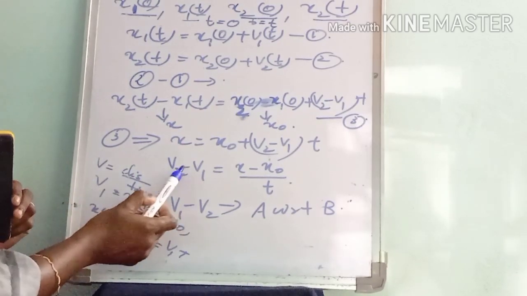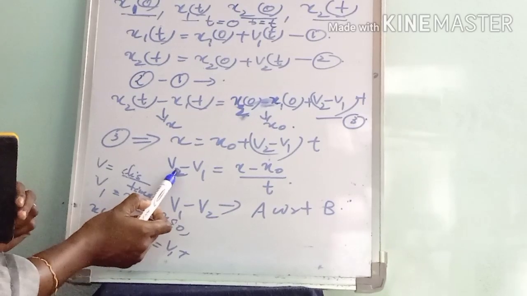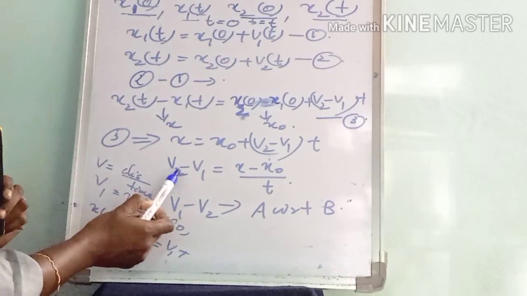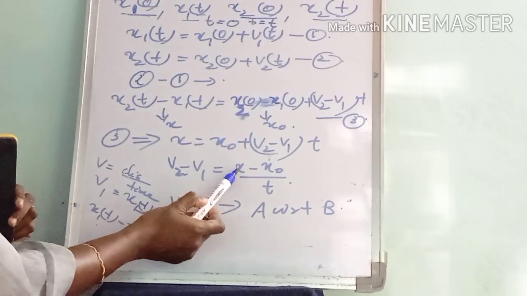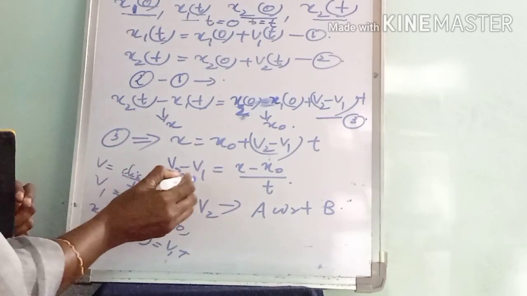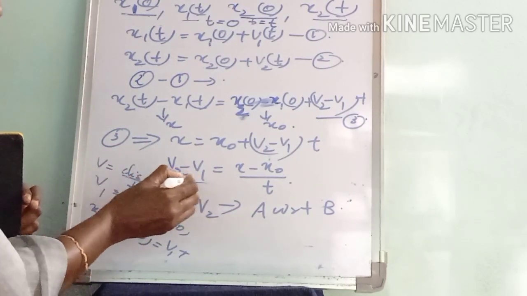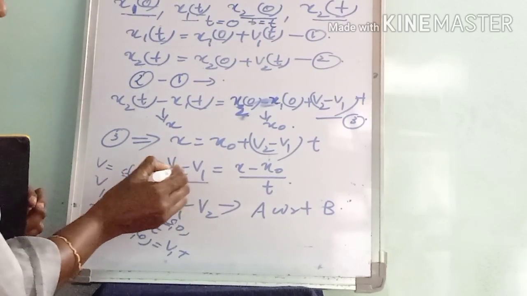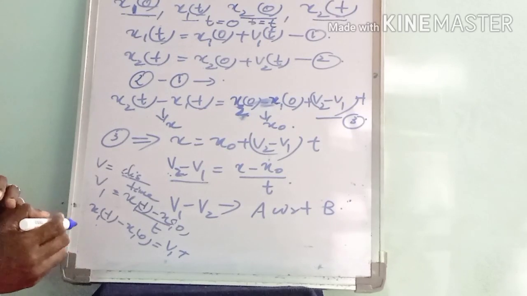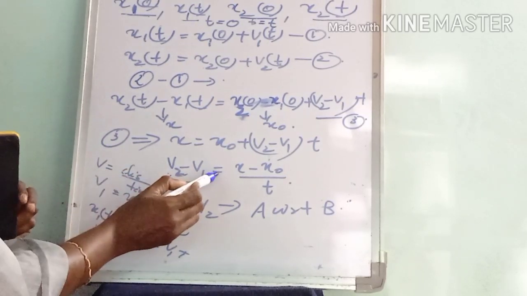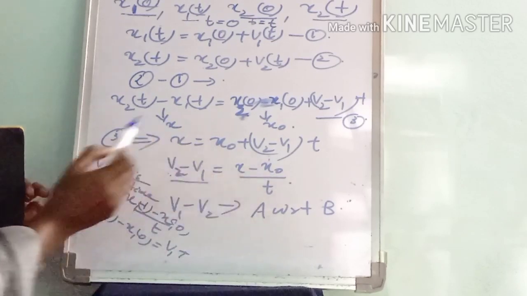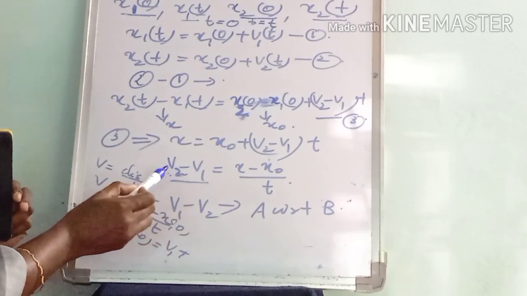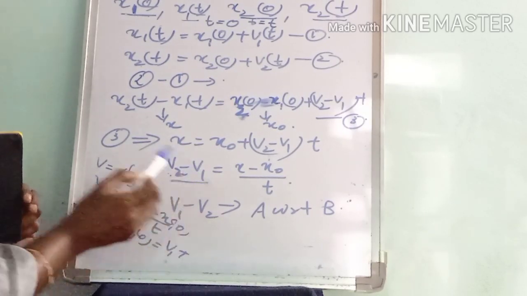This is the relative velocity, the velocity of object B with respect to object A. Here v2 minus v1 represents the relative velocity of B with respect to 1. It is the rate of change of position.